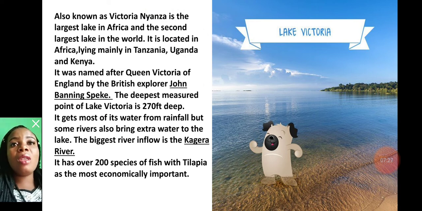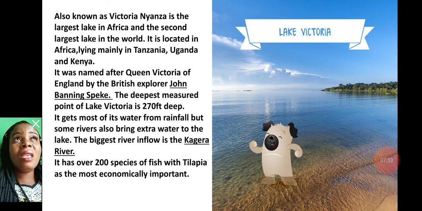Lake Victoria is also known as Victoria Nyanza. It is the largest lake in Africa, and the second largest lake in the world. It is located in Africa, lying mainly in Tanzania, Uganda, and Kenya. It was named after Queen Victoria of England by the British explorer John Banning Speke.